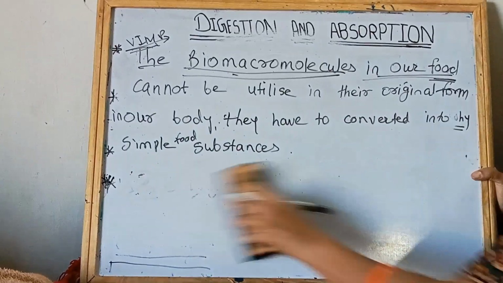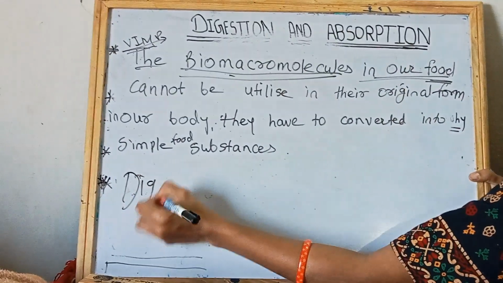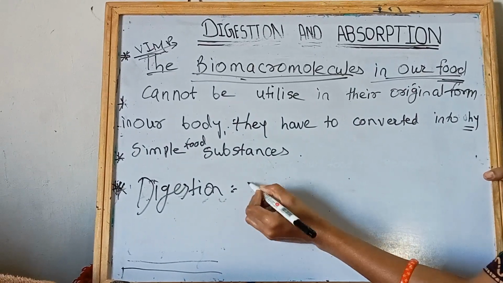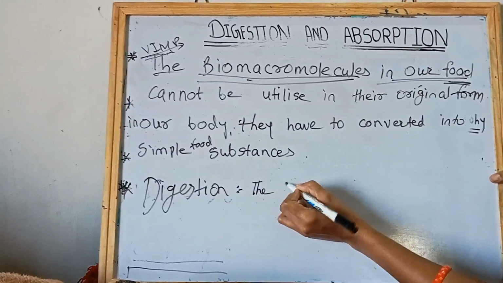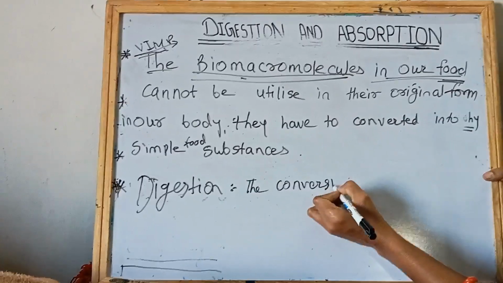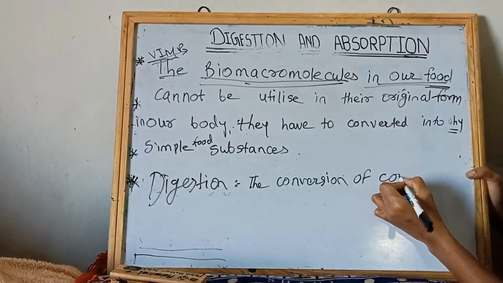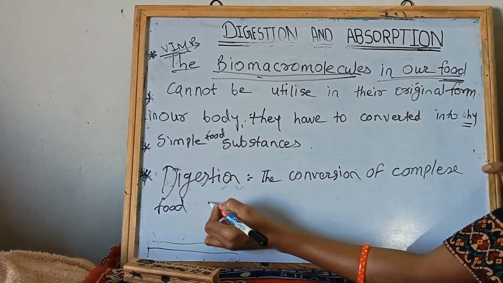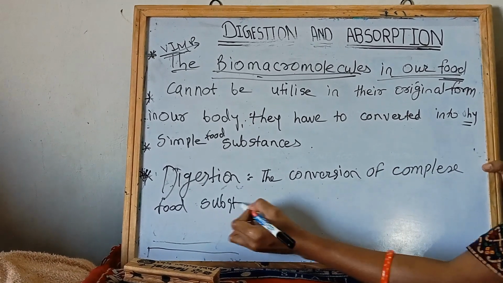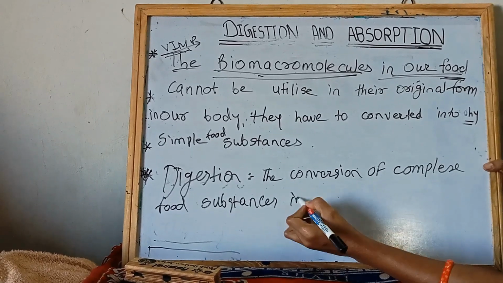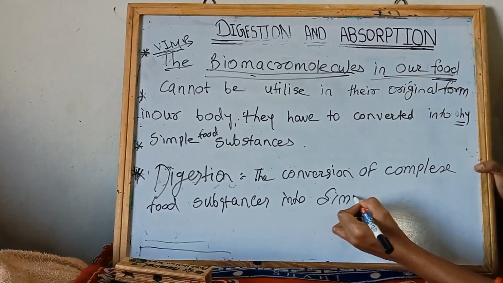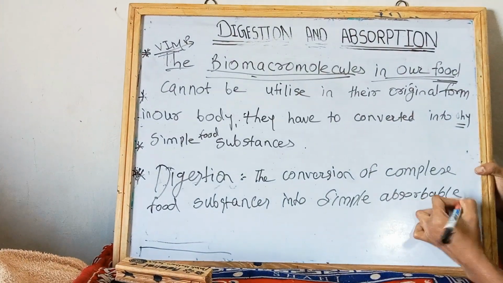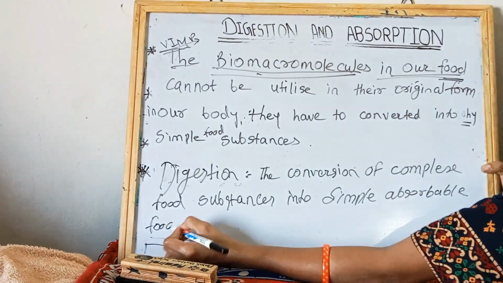So what is meant by digestion? Digestion means the conversion of complex food substances into simple absorbable food substances.